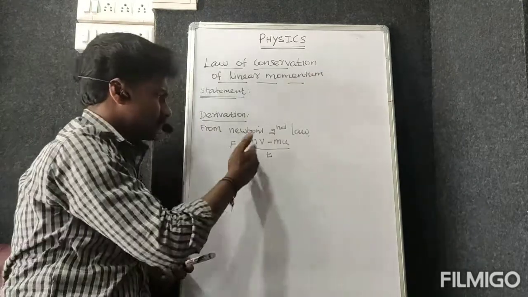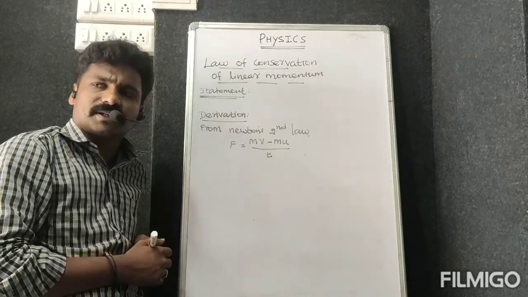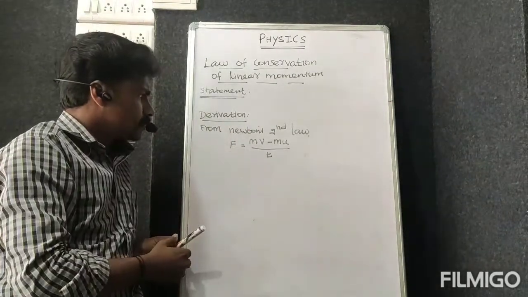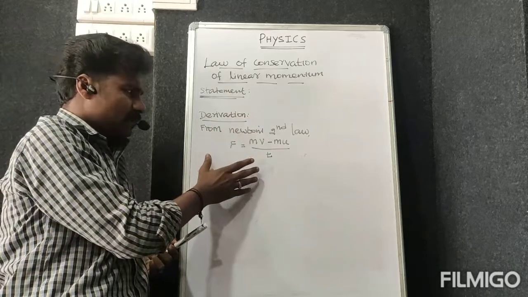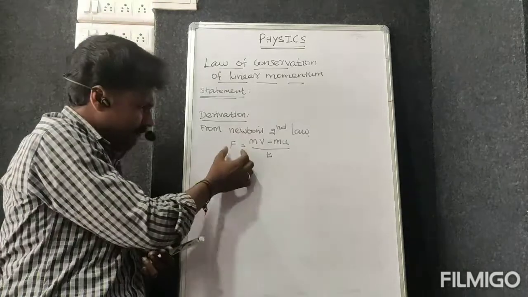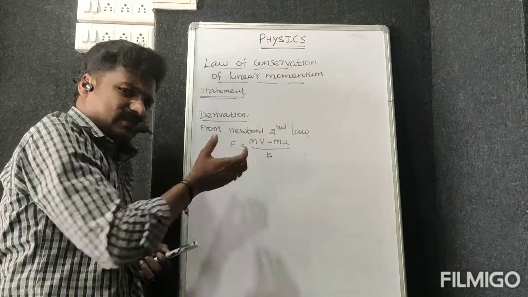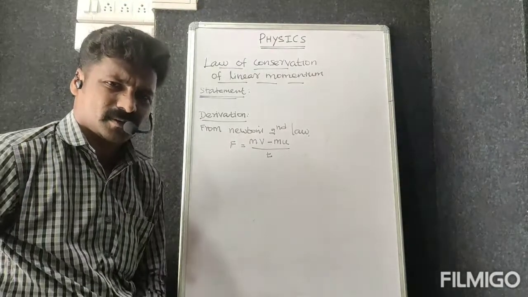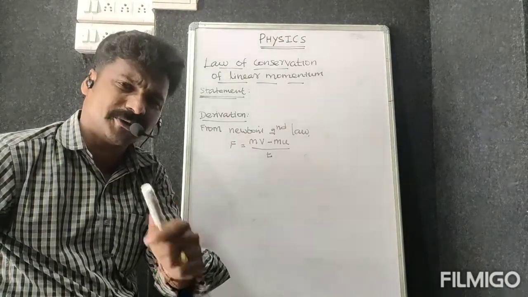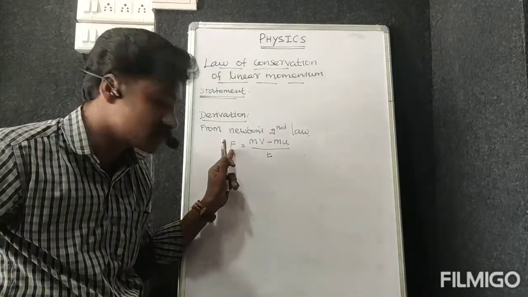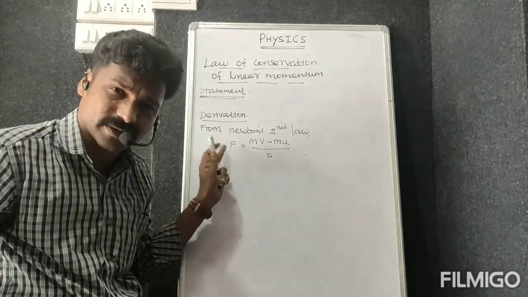So now I can write this by using Newton's second law: change in momentum divided by time. That part is over, and here we get the result, which is force. Now let's focus on the force, because Newton's second law is used to measure the force. We can get the formula.